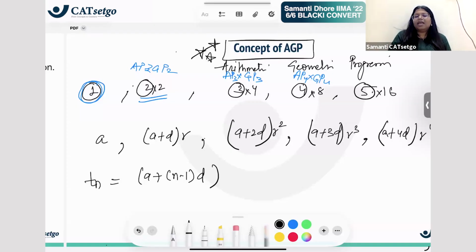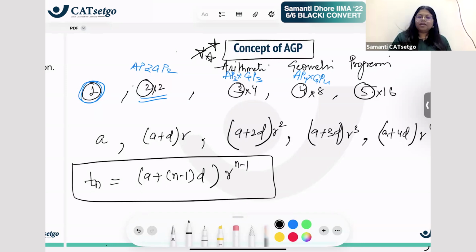The AP's Tn is given as A plus n minus 1 into D. And what is the GP's Tn? What is the GP's Tn? The GP's Tn is A into R raised to power n minus 1. Right? So this is what Tn of AGP is going to be: A plus n minus 1 into D, into R raised to n minus 1. The nth term of your AP into the nth term of your GP. That is what the nth term of AGP is. Nth term of AP into nth term of GP. Clarity? We understand this.